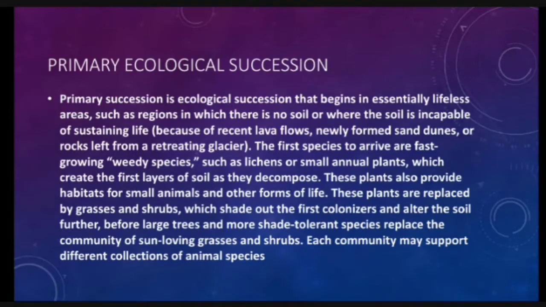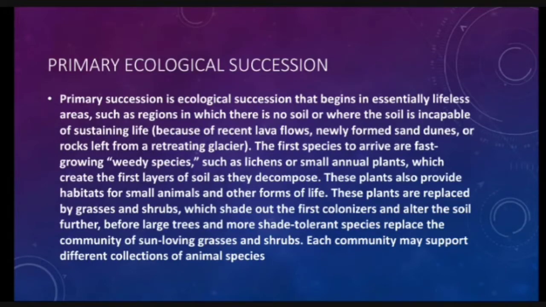What is primary ecological succession? Primary succession is the ecological succession that begins in essentially lifeless areas. In such regions there is no soil, or the soil is incapable of sustaining life because of the formation of lavas, sand dunes, and retreating glaciers.